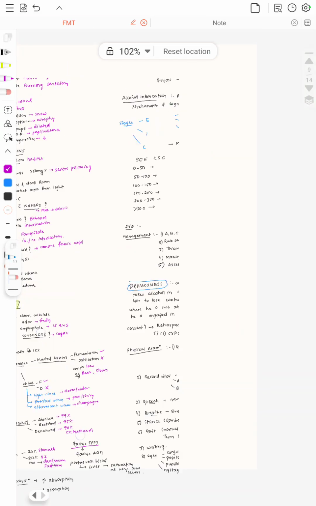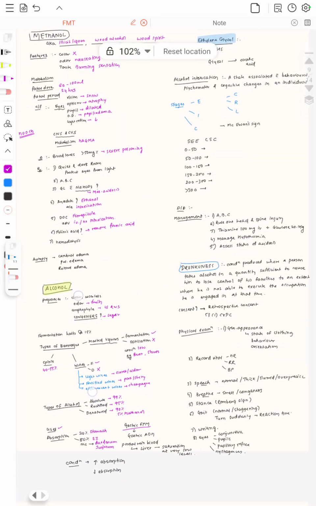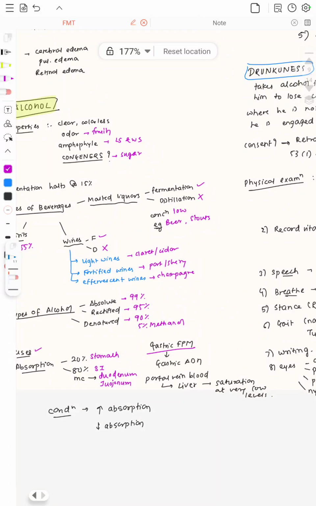Then the conditions. You should know what conditions lead to decreased absorption, or the conditions that lead to increased absorption. The conditions that increase absorption are when alcohol is taken on an empty stomach, when warm alcohol is taken, or when alcohol is taken with Sprite or some cold drinks like this.